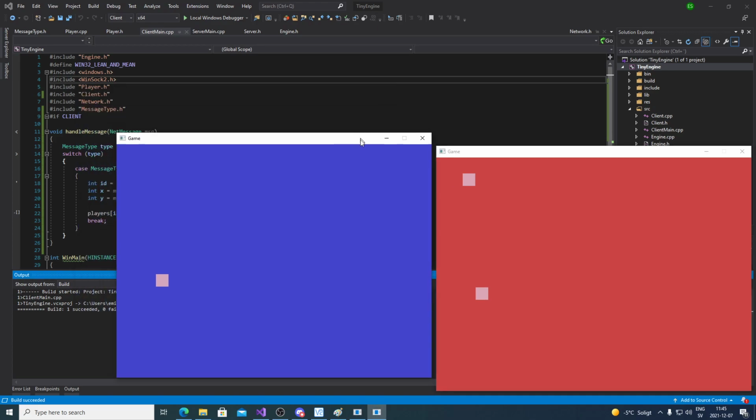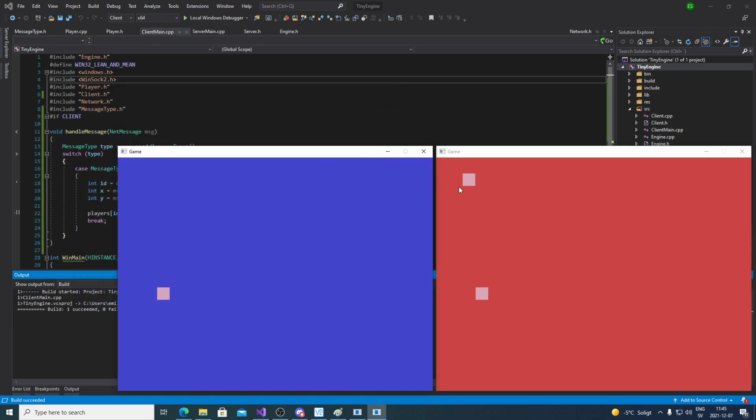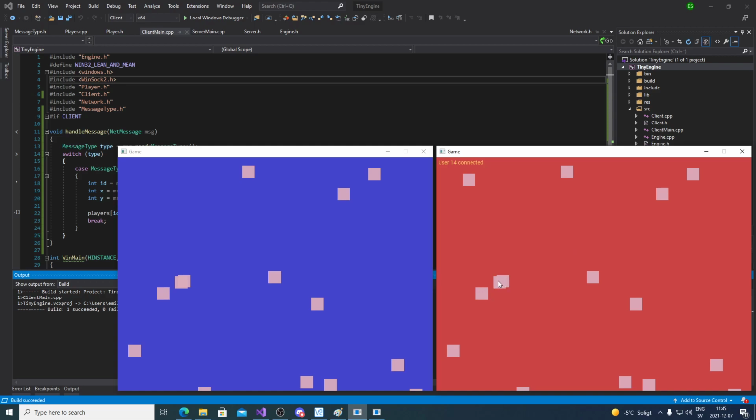Of course, I wasn't the first to arrive. Probably Oliver already connected. As people are joining here, we can see that my players are aligning up with their players. So now the position is at least drawn correctly. We can also see, since we use dead beef, that our players are slightly transparent.